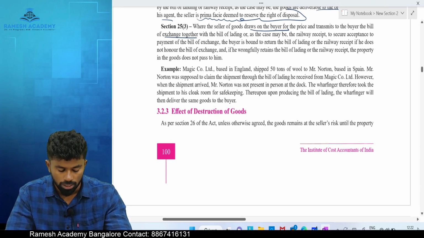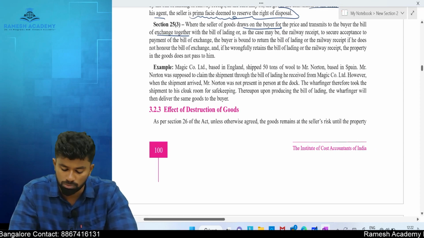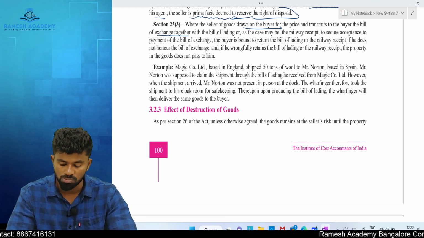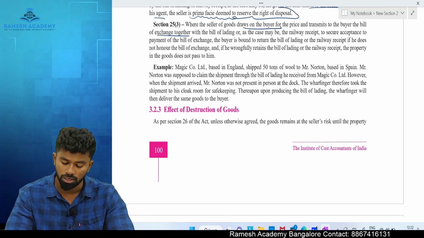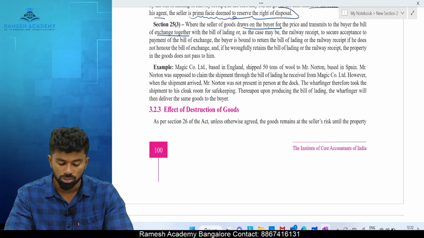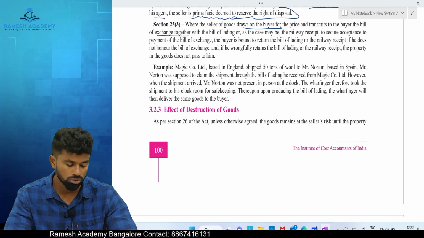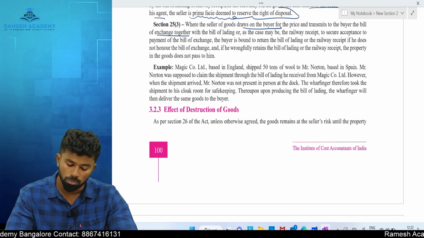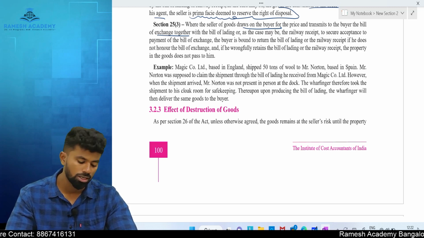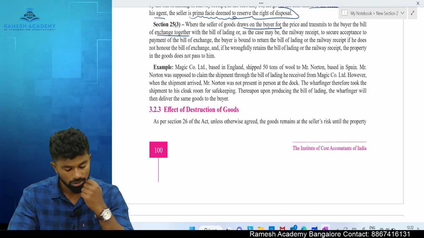Okay. Example, Magic Company Limited, based in England, shipped 50 tons of wool to Mr. Norton, based in Spain. Mr. Norton was supposed to claim the shipment through the bill of lading he received from Magic Co. Limited. However, when the shipment arrived, Mr. Norton was not present in person at the dock. The wharfinger therefore took the shipment to his cloak room for safekeeping. Thereupon, producing the bill of lading, the wharfinger will then deliver the same goods to whom? To the buyer, because he is acting as his agent.